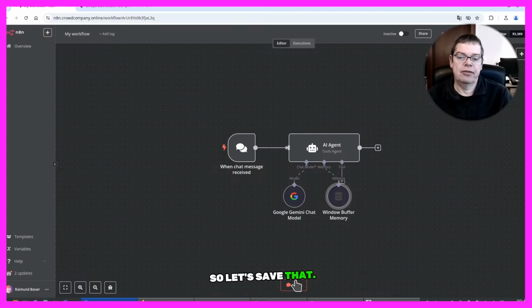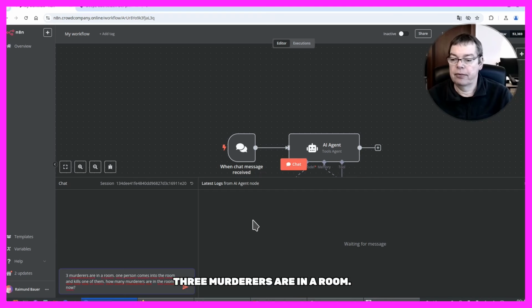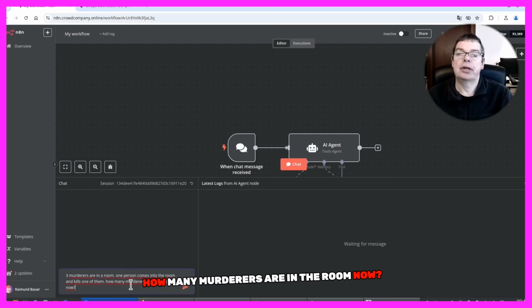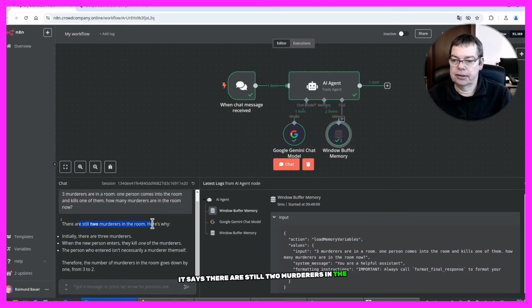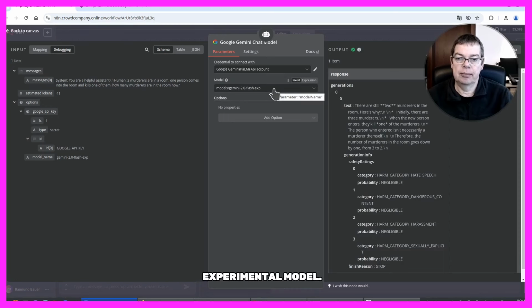So let's save that, click on chat, and I have a question that is used by Matthew Berman all the time. 3 murderers are in a room. One person comes into the room and kills one of them. How many murderers are in the room now? So this is the regular model, and this is the answer. It says there are still 2 murderers in the room, and here is the final answer. The number of murderers in the room goes down from 3 to 2. Well, this was the Gemini 2 Flash experimental model.